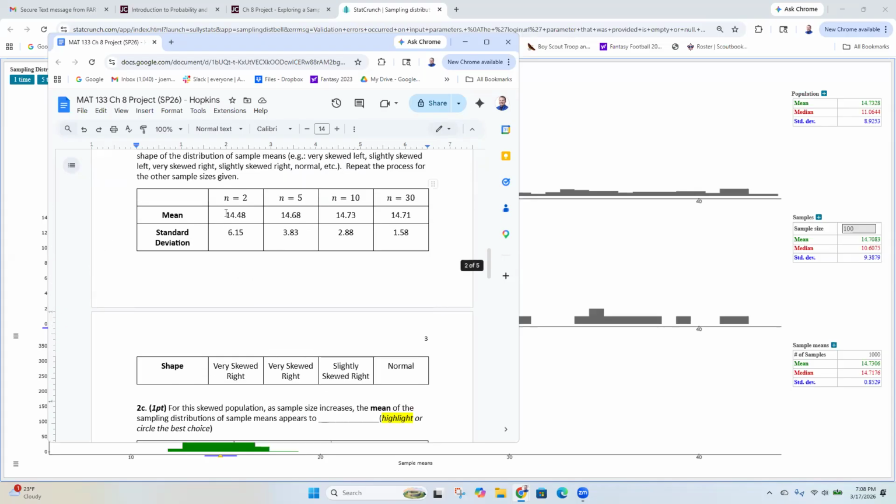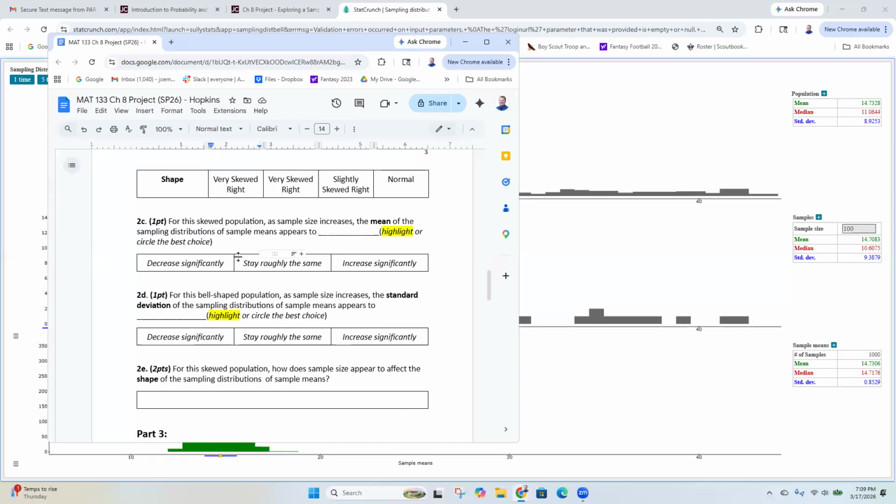So my means here, I had 14.4, 14.6, 14.7, 14.7. Mine didn't decrease, right? 14.4, then 14.6, that went up, and then it went back down. So looking at your means, yeah, they stay roughly the same. So my means are going to stay roughly the same.